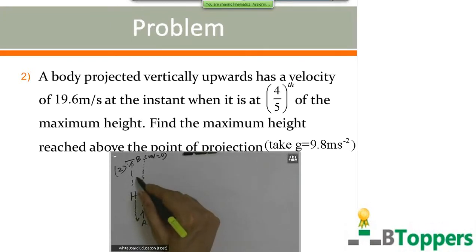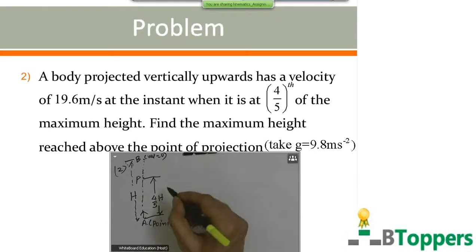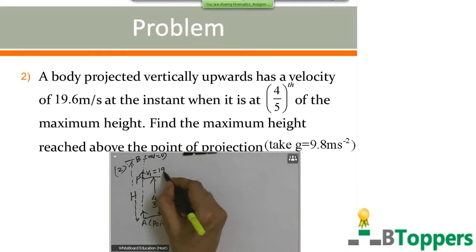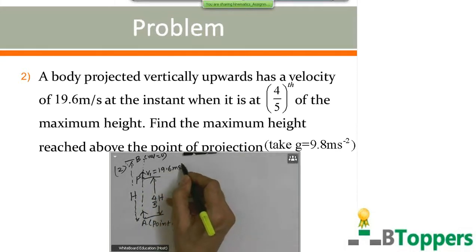Let P be the position of the body at the instant when it is at 4 by 5th of the maximum height reached. The velocity at P, I denote as V1, is given to be 19.6 meter per second.